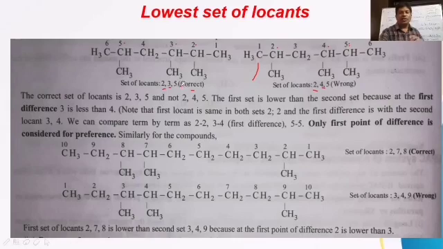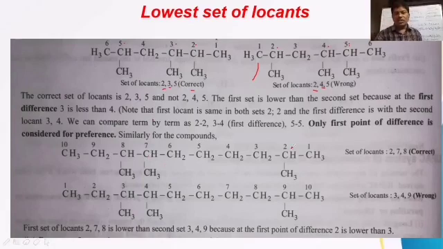So whether you take the lowest sum of locants rule or the lowest set of locants rule, any rule is applicable in this case. But whenever both are there, what is to be given priority? Lowest set of locants is to be given priority over lowest sum of locants. That point we have to keep in mind. And if you take this example, you'll understand the concept.